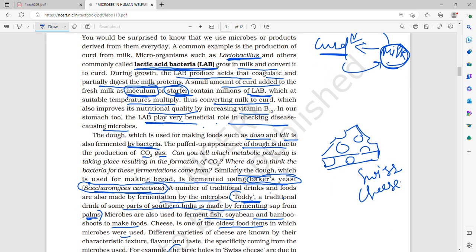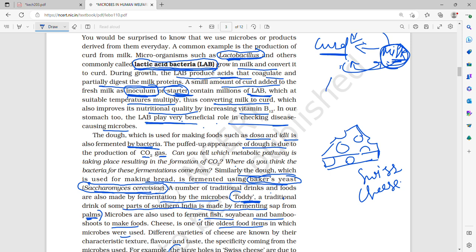What is the most common microbe used in our household products? The most common example is the conversion of milk to curd. How do we convert milk to curd? With the help of the bacteria Lactobacillus and other bacteria. The entire group is called lactic acid bacteria or LAB. They grow in milk and convert it into curd. They produce acids which coagulate and partially digest the milk proteins.